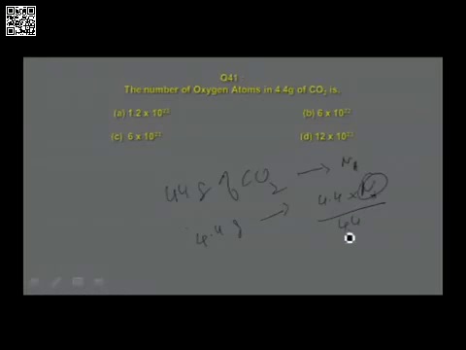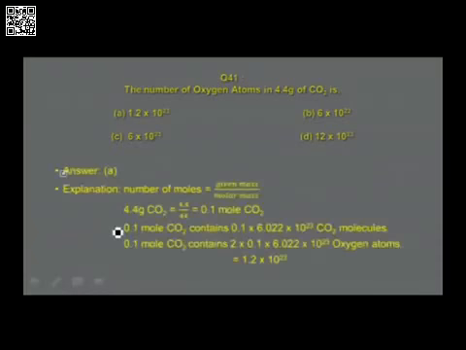0.1. 4.4 by 44 is 0.1. 0.1 into 6.022 into 10 power 23, and simplify, you get this answer somewhere around 6 into 10 power 22. Let us verify that answer in the answer keys. Further, oxygen atoms is the question asked, not the molecules alone. So molecules is what we get, 0.1 into 6.022 into 10 power 23 molecules. The question is on oxygen atoms.